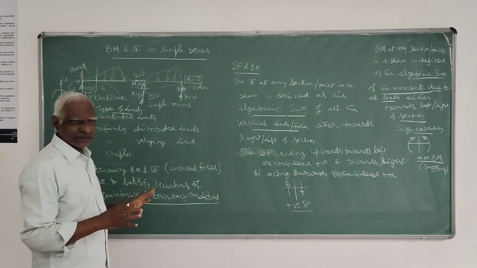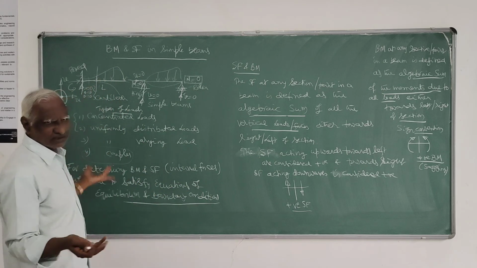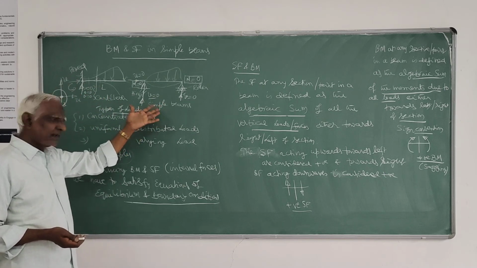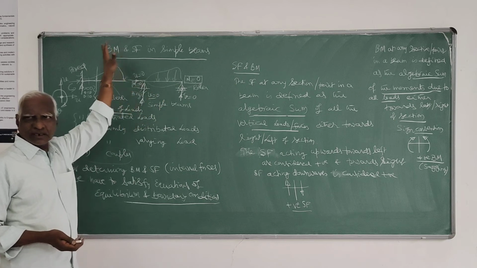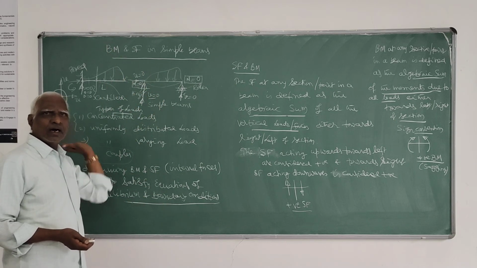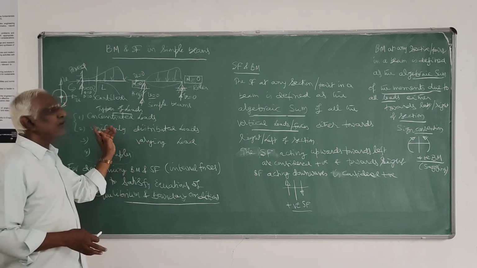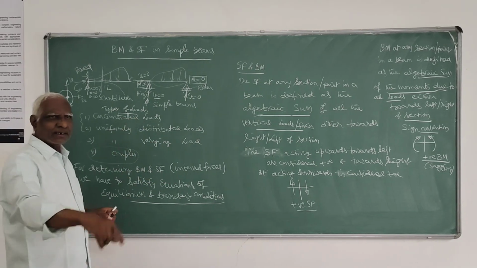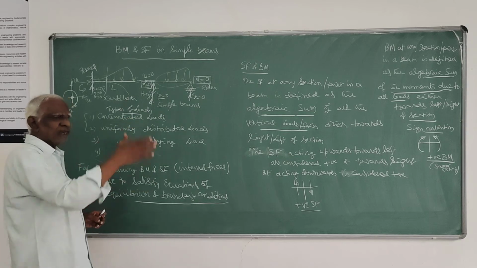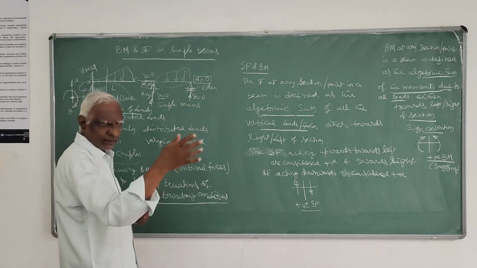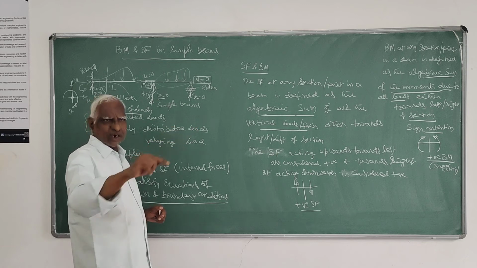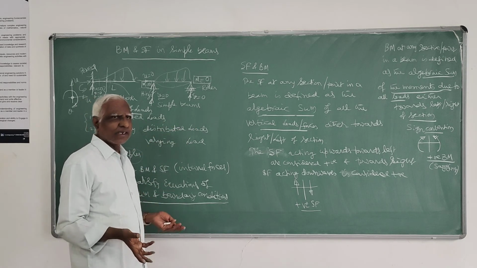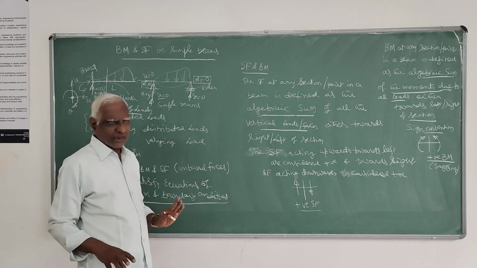So this much information, if you know, then you can work any problem, either cantilever or simply supported with different load, either concentrated load or UDL or varying load or moment. At various sections, you determine bending moment, then join them, the resulting polygonal shape is called the bending moment diagram.